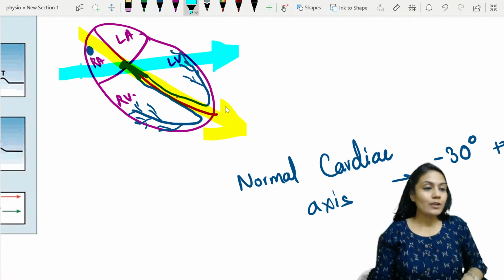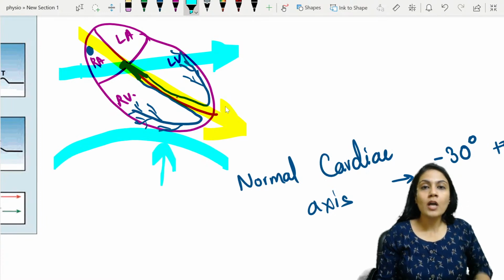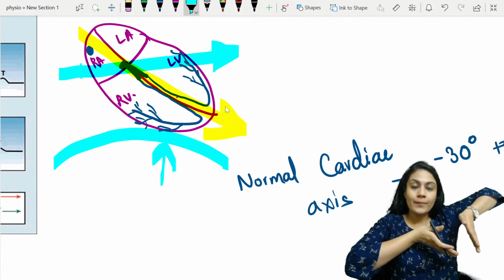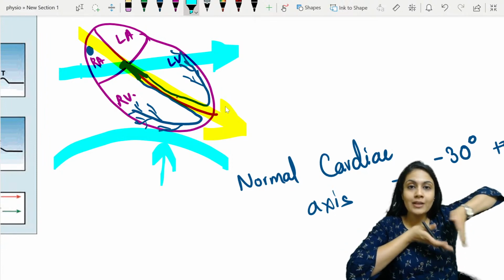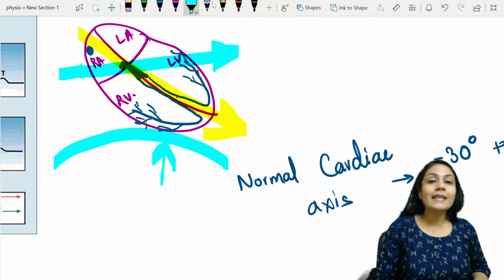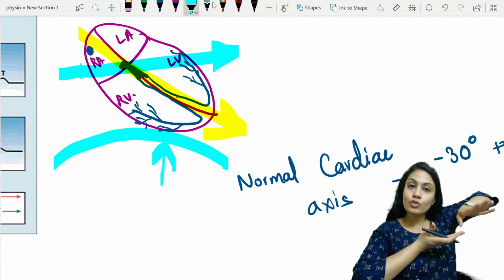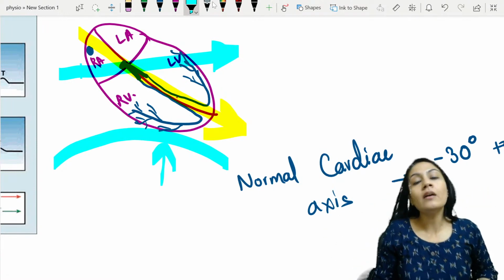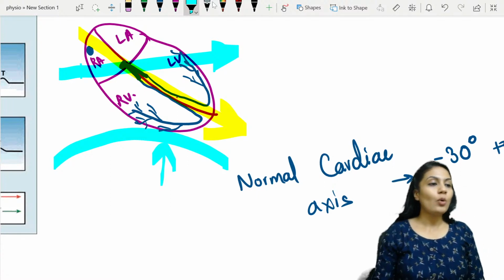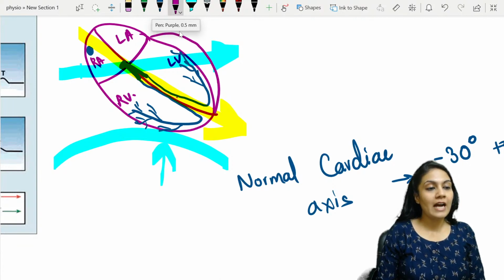So what happens? Actually, the diaphragm is lying like this. When the diaphragm is pushed, the heart is also pushed, right? So if the heart is positioned like this, it is going to get tilted like this. Obviously, the vector or average direction is also going to change, but it will remain within this normal axis.